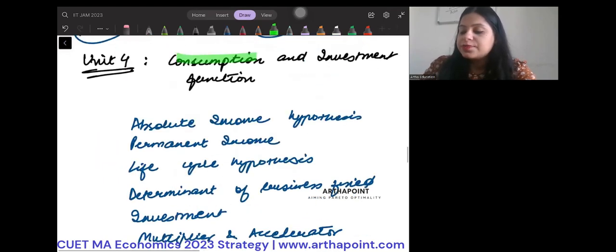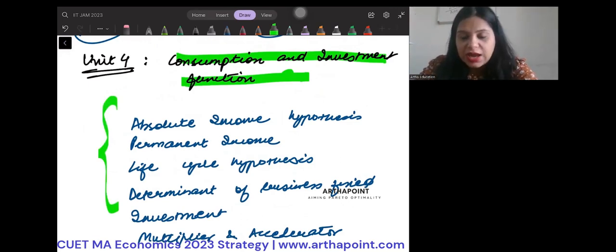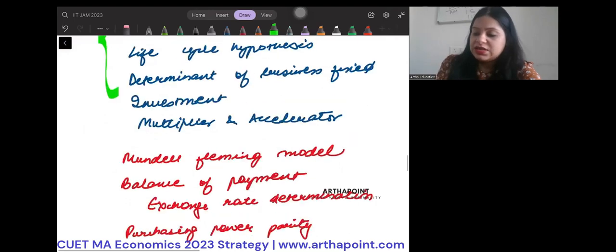Then the next is consumption and investment function. इसमें सारी की सारी hypothesis. What is absolute income hypothesis? Permanent income hypothesis? Life cycle hypothesis, right? Then you have to understand what is investment theories, what is accelerator principle, what is the investment multiplier. Okay, what are the different kinds of investment? Residential investment, business fixed investment, inventory investment. So what are the different kinds of investment? वो भी पढ़ना है. Then ये first part हो गया.